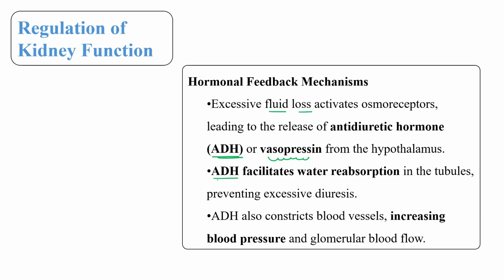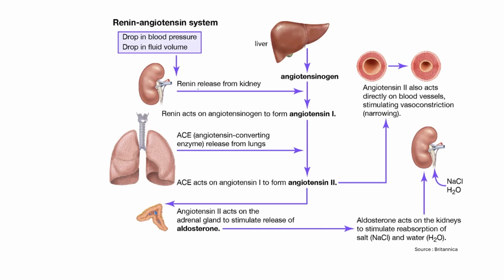So this ADH, or antidiuretic hormone, facilitates water reabsorption in the tubules to prevent excess diuresis. This antidiuretic hormone also constricts the blood vessels, which increases blood pressure and glomerular blood flow. Two other hormones, renin and angiotensin, are also involved. The renin-angiotensin system actually acts to restore blood pressure.